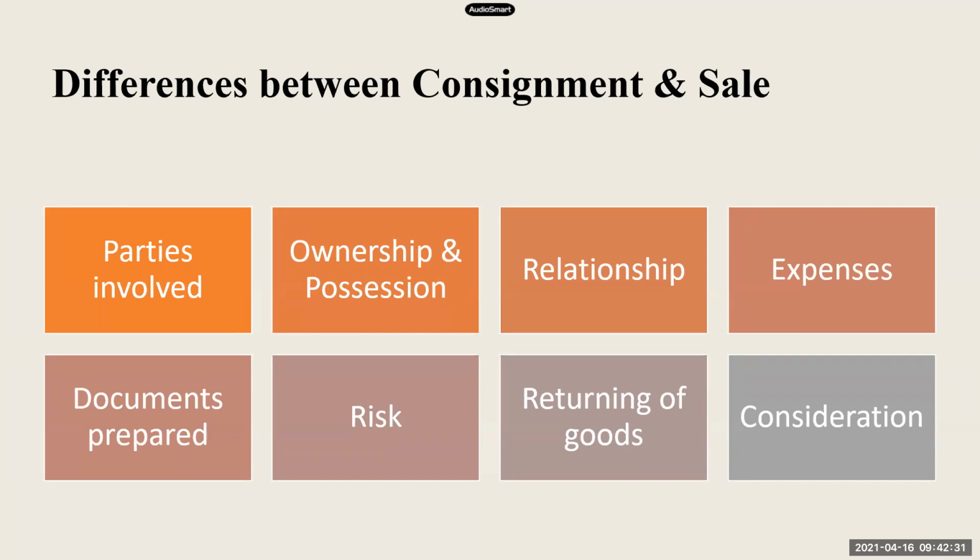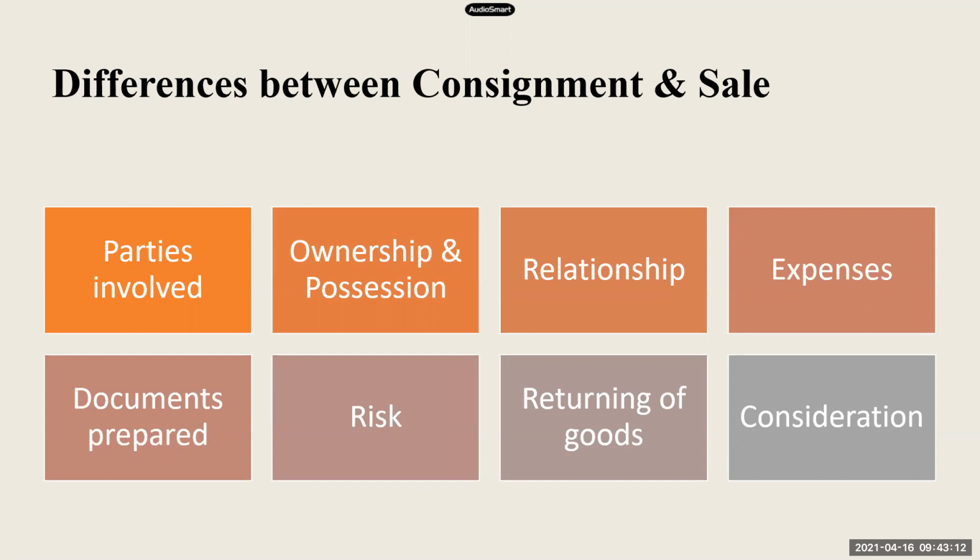Now coming to the next point, expenses. As I told you, in case of consignment, all expenses will be borne by the consignor. Whether the consignor is incurring the expenses or even if the consignee is incurring, the consignor will have to pay him back the expenses. But when we come to sale, once the goods are sold, all expenses relating to the goods will be borne by the buyer only. So the seller has sold the goods, the seller's responsibility is completed. Now anything further the buyer is incurring on that, the buyer only will have to bear. He cannot get it reimbursed from the seller. Am I clear? Yes, ma'am.